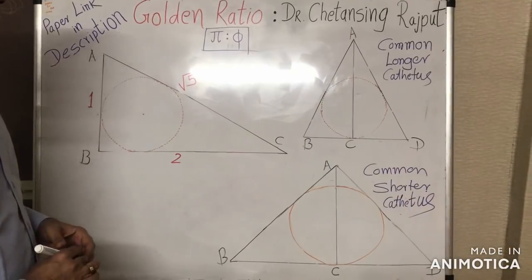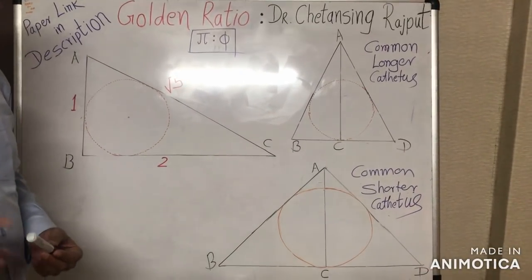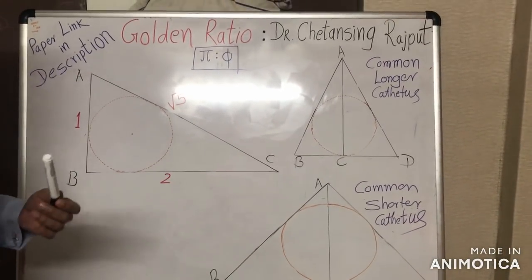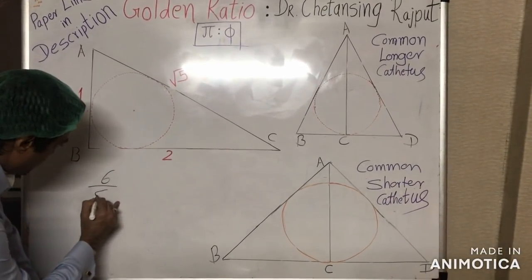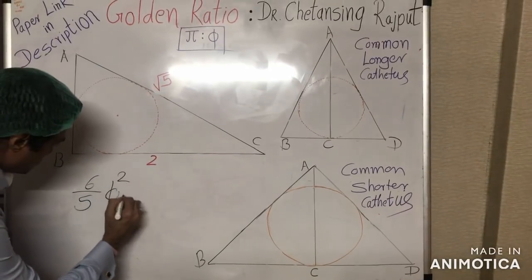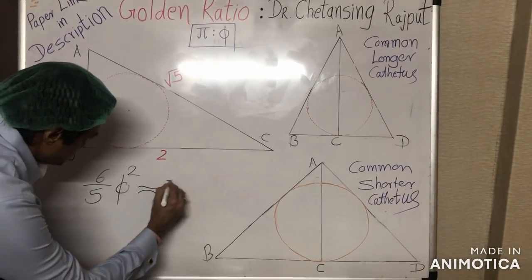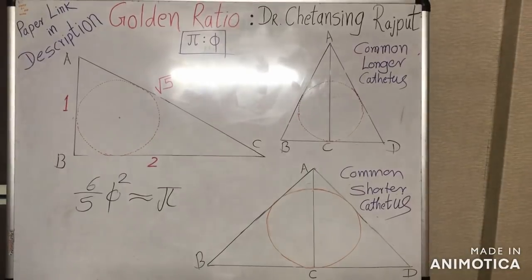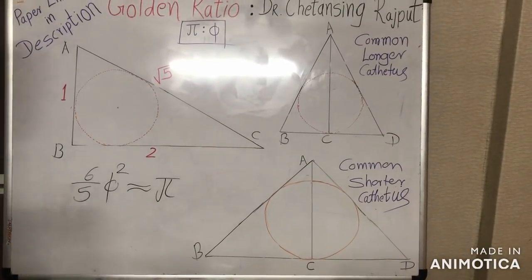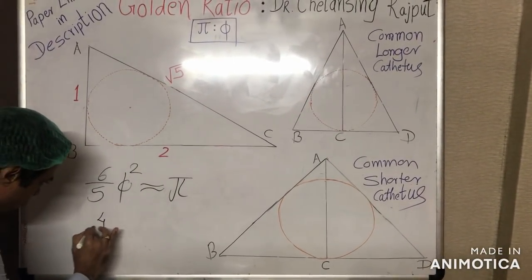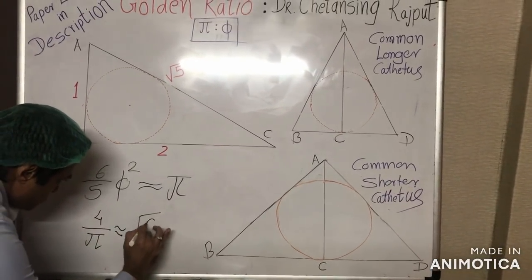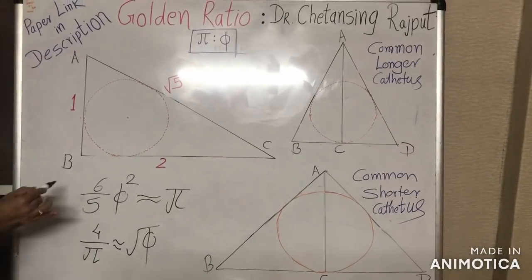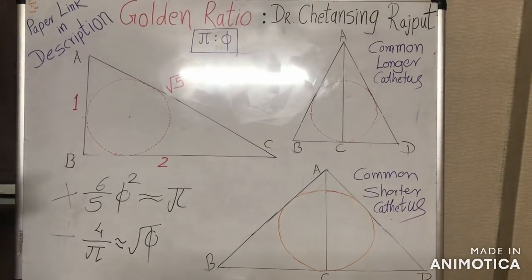And the correlations we are going to talk about here are not fluky or imperfect equations like 6/5 into the square of the golden ratio approximately equals pi, or another famous but imprecise equation like 4/pi, which approximately equals the square root of the golden ratio. We are not going to talk about such equations.